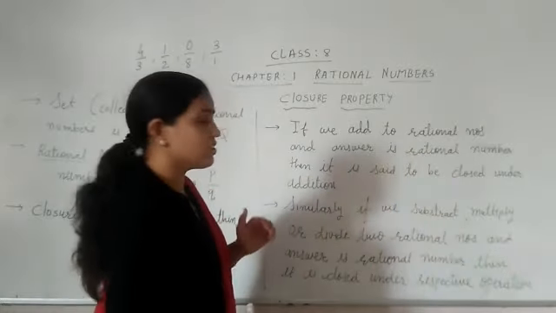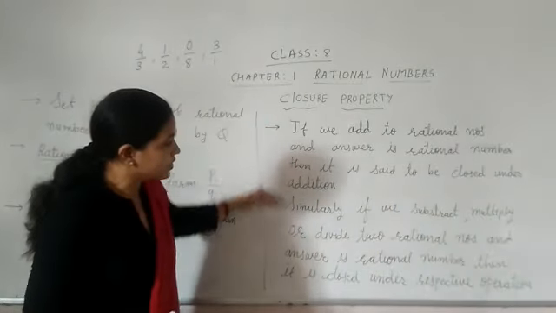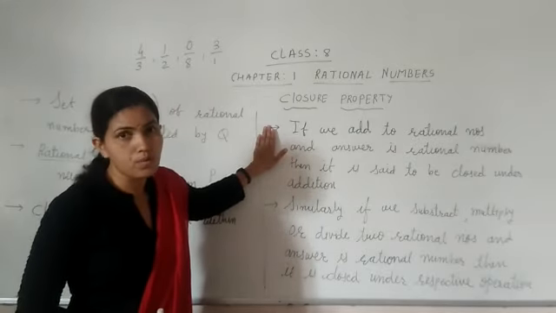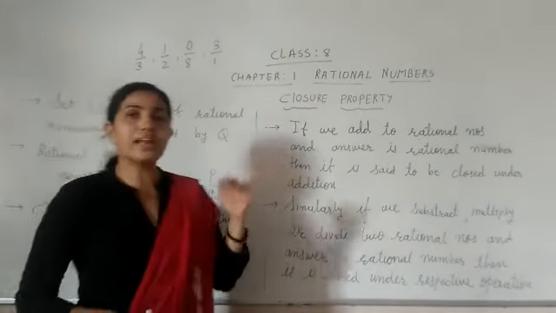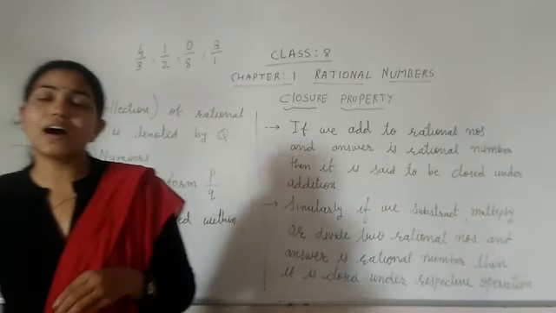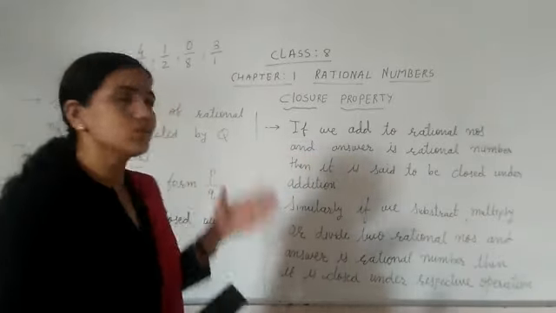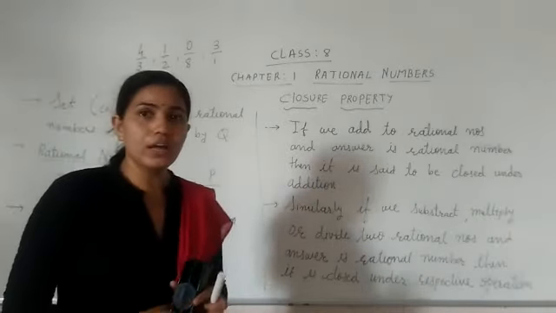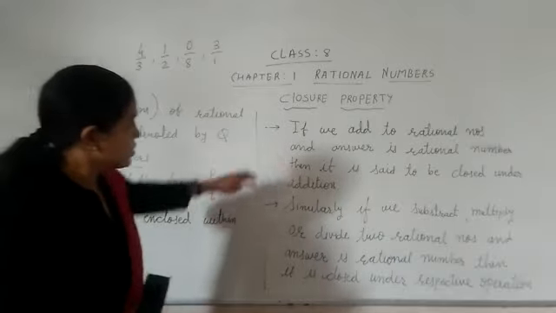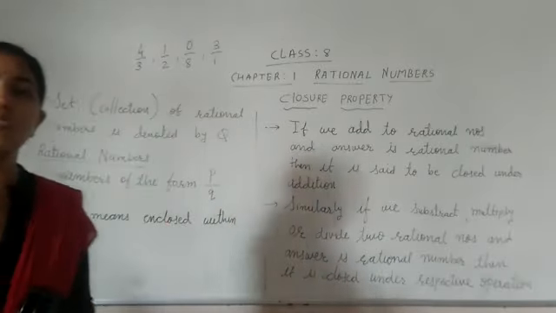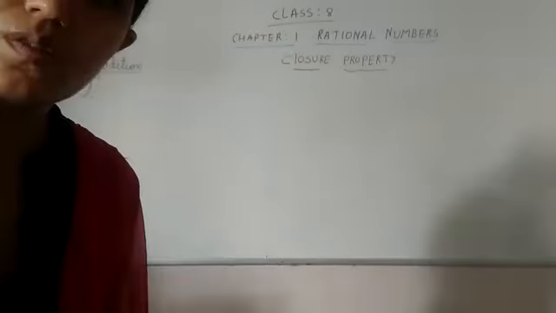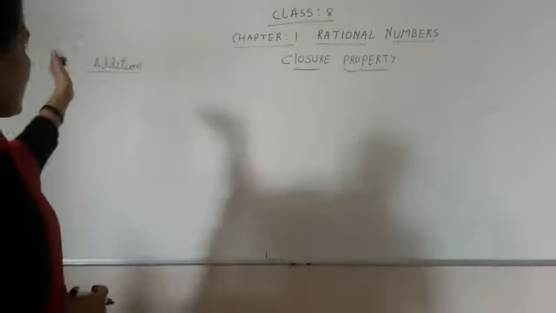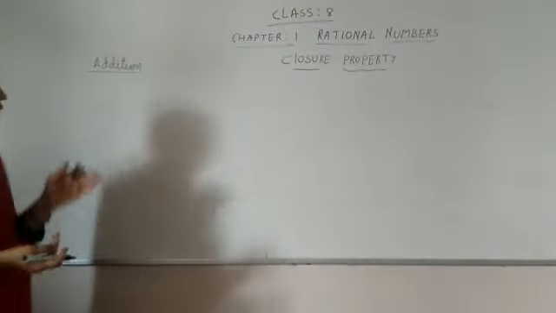So let us start and check it. Here I have written some notes for you, so you have a clear idea about what the closure property is. Now let me see how we can say it is closed under addition, subtraction, multiplication and division. We have to check first. So here, closed under addition. Let me check for the addition.